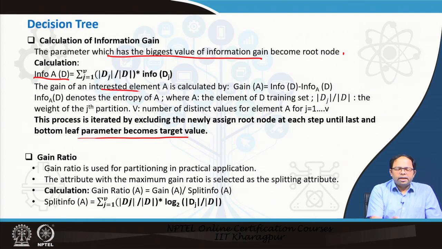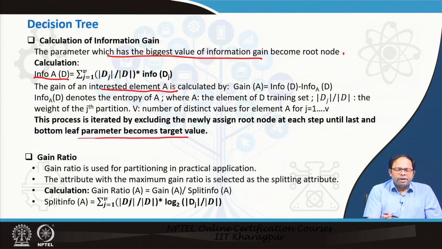So, we estimate the total amount of information that is gained, and so Gain(A), the gain of an interested element A, where the interested element A means the candidate for splitting the decision tree. We can use any parameter. For example, when we have a tuple with mode choice as the final outcome, and the characteristics are like income and car ownership, which one should we start with? Should we use income to first split the data set, then car ownership, or should we start with car ownership and then go to income? So, we find which one will give us more information gain.